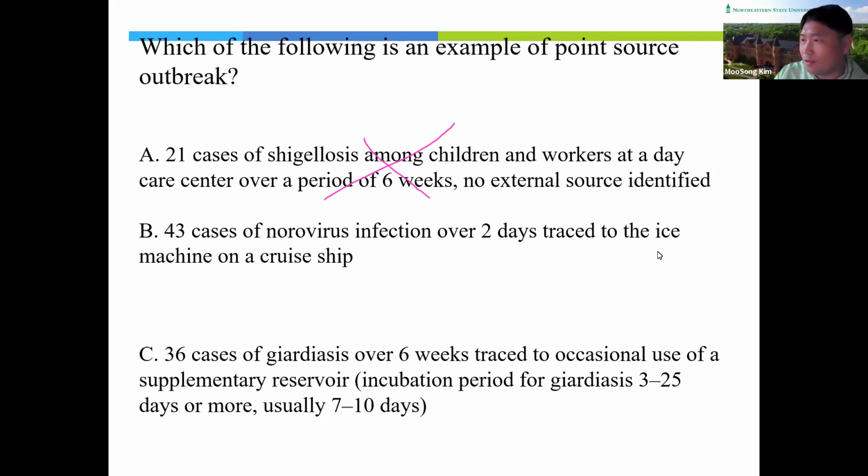What is the common source? The ice machine. People shared this ice machine. How long? 2 days, a very short time, right? They shared this, and then they got norovirus. So that's why this is a point source outbreak.